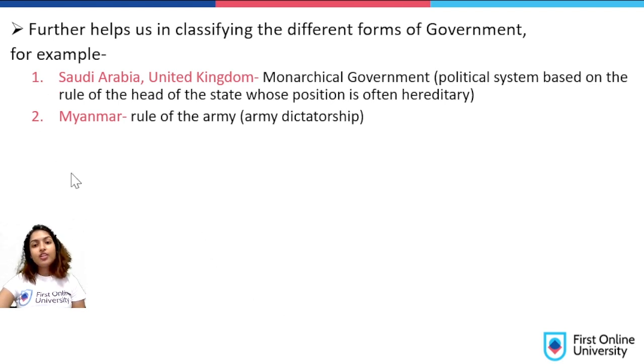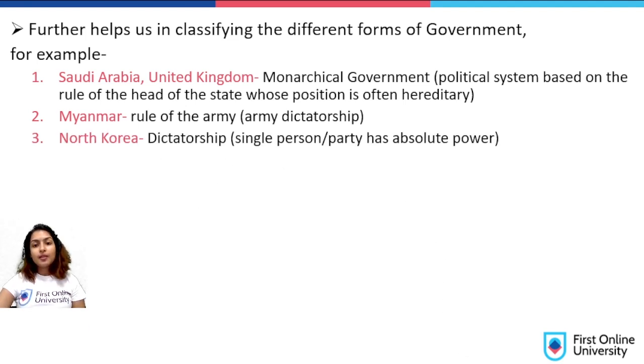The second kind of government is the army dictatorship, which means it's the rule of the army. Next we have the total dictatorship, where a single person or party has absolute power. So this person has unlimited power and there is no consultation with the people. North Korea deals with such a kind of dictatorship.